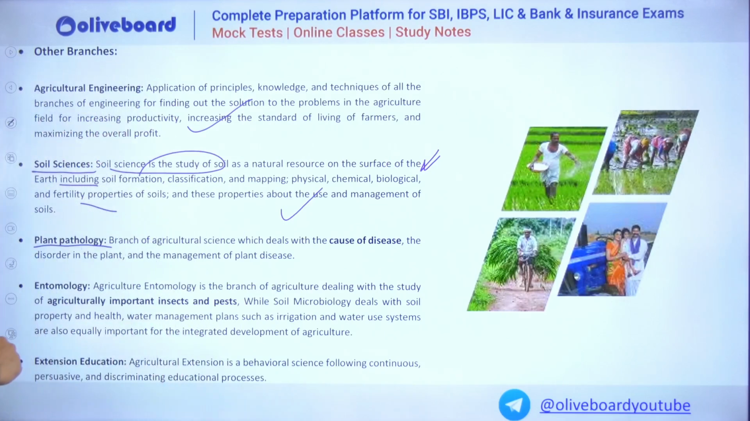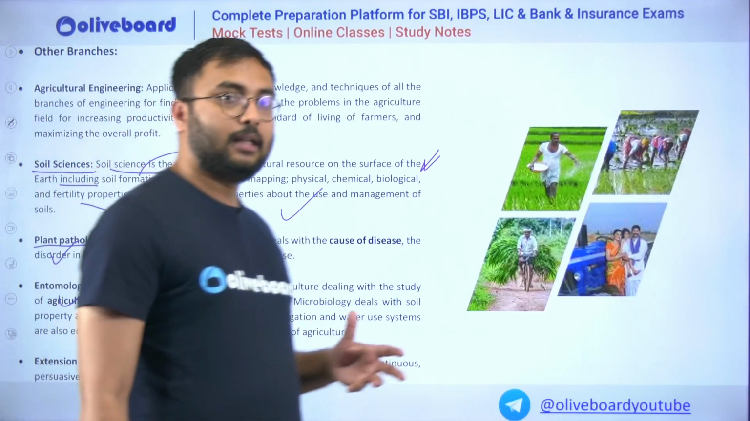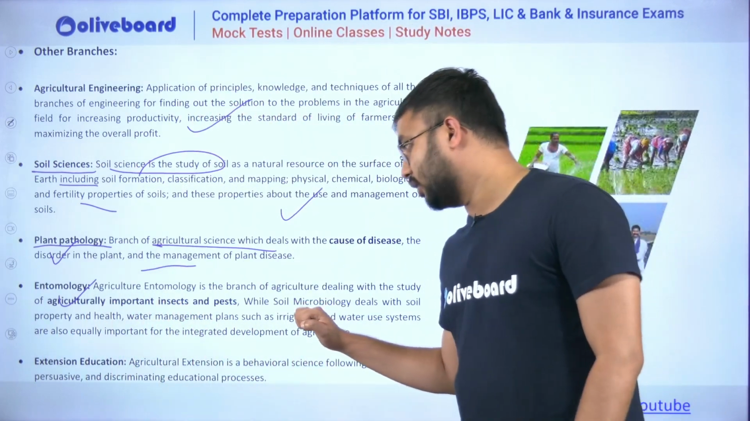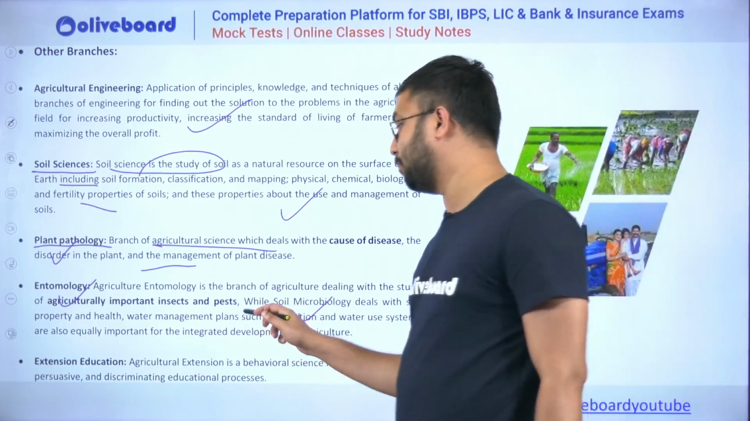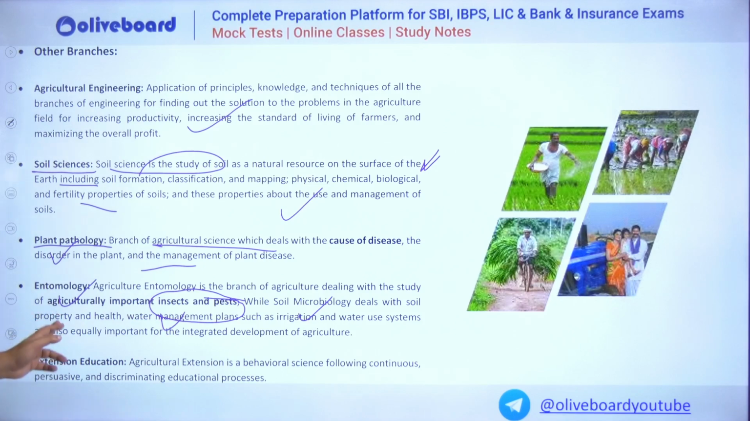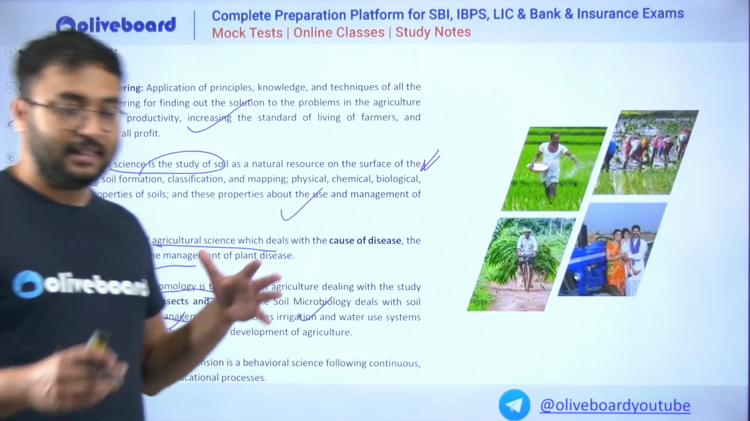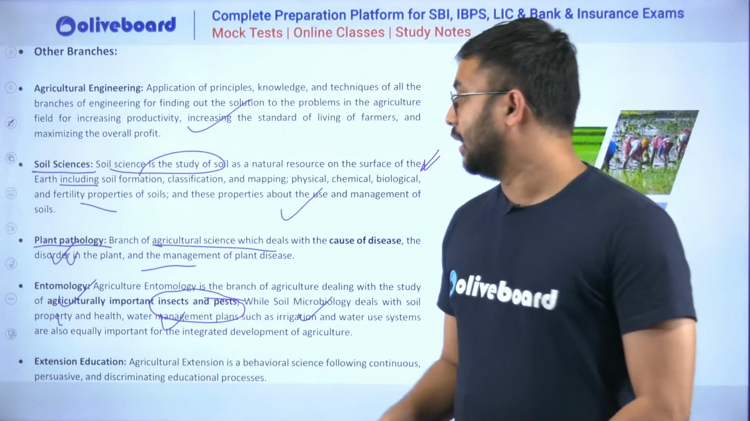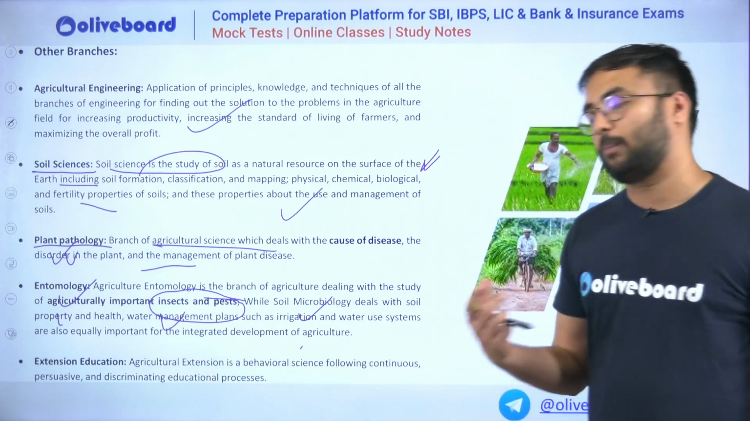Plant pathology is a branch of agricultural science which tells us the causes of disease and particular disorders associated with a plant, and the management of plant diseases. Entomology is when agriculture deals with the study of various insects and pests which attack the crop, destroy the crop health and also affect overall crop management in a season or in a year. So plant pathology is more about diseases which occur in the crops. Entomology is all about which type of insects or pests are attacking the crops.